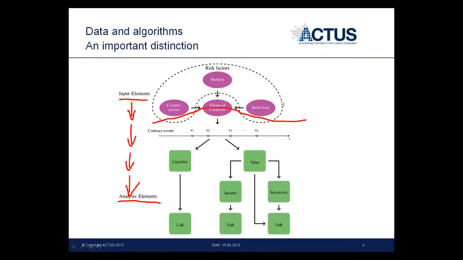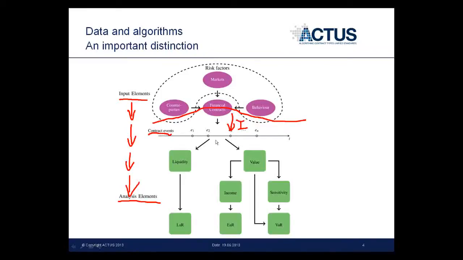The first set of algorithms produce what we call the contract events. So that is the first step. Let's call it Roman 1. We call them also cash flow drivers. And the second set, the analysis element. So that's from here then, once we have this line, the contract events which drive the cash flows.